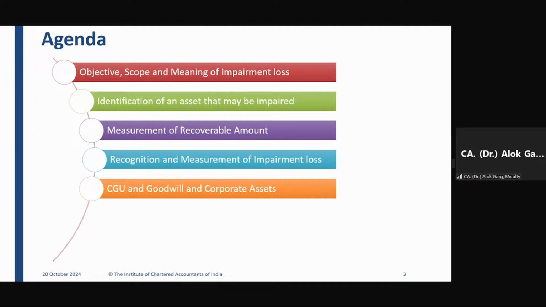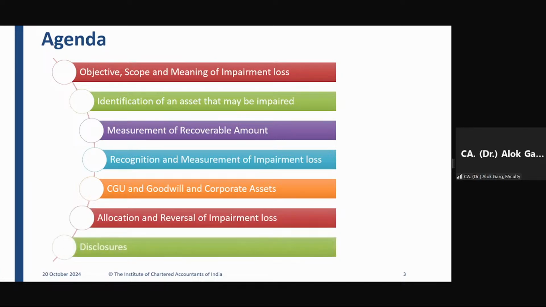We will also discuss the concept of corporate asset, how to compute impairment on a group of assets if a corporate asset is also there. Then we will be discussing and understanding the allocation and reversal of impairment losses. And the last part is disclosure, of course not relevant from the exam perspective, but for the sake of completeness, I have kept it in my PPT just for your reference.